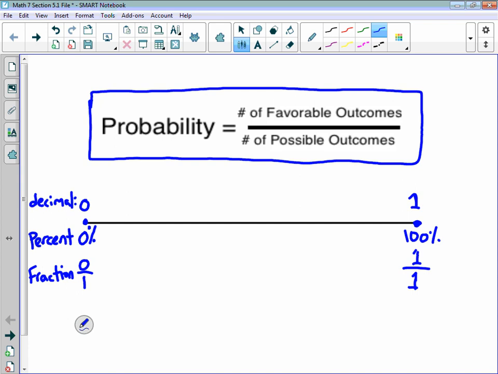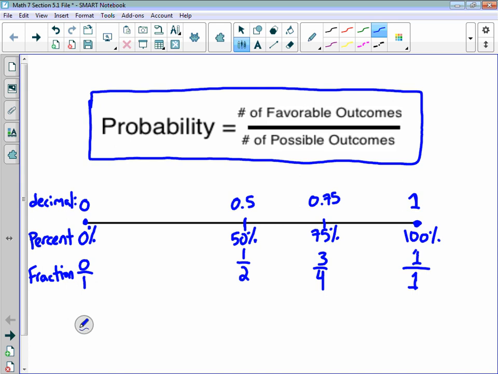And then you could have any number of things in between. Right in the middle, you would have 0.5, which would be a 50% chance of happening. It's going to happen how many times? Well, 1 out of every 2 times is 50%. You could also have, between those two, 0.75, which would be a 75% chance of happening. So it's more than likely going to happen, but there's still a reasonable chunk that it won't. Which would be 3 out of 4.